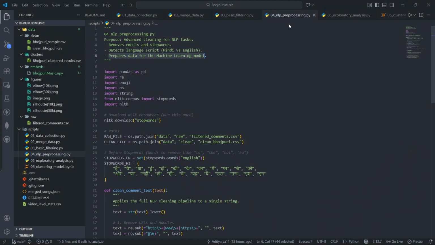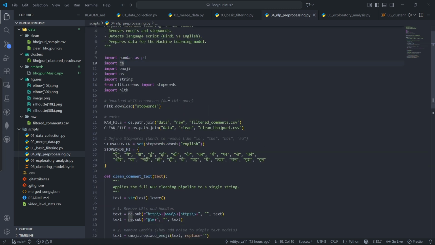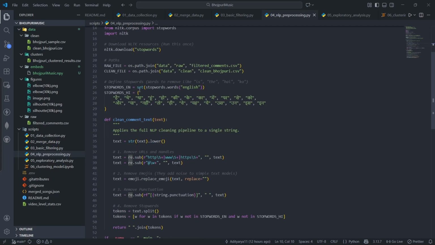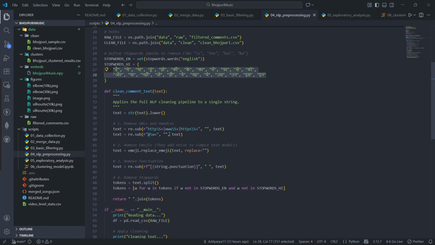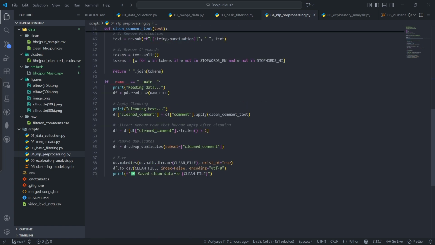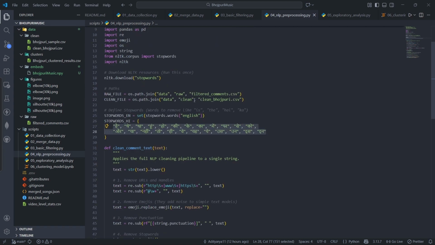Next we have the NLP processing, in which we will remove emojis and stop words, and detect the script, Hindi or English. Basically, this is from the NLTK corpus and the stop words. There are English stop words but there aren't any for Hindi, so I have used some prominent Hindi stop words. After writing some code, I have cleaned all of the data, and we finally get some clean files like clean Bhojpuri and filtered comments. So clean Bhojpuri will be the final file for us.